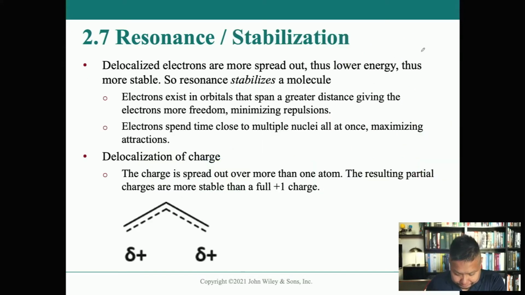Sorry, let's keep going. The point of all of this is that when resonance occurs, electrons delocalize over a much larger area, because the molecular orbital is much larger than the singular p orbitals you had before. That reduces energy, right? It stabilizes the molecule, because those electrons don't have to be so confined anymore. You also delocalize the charge, and that also stabilizes the molecule.